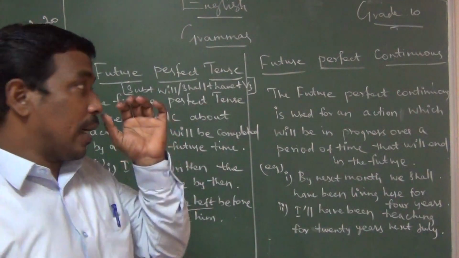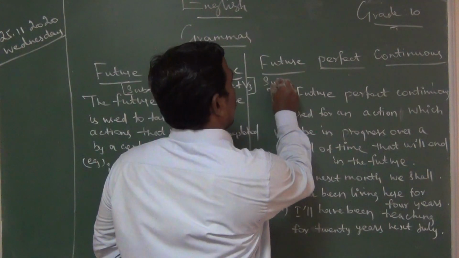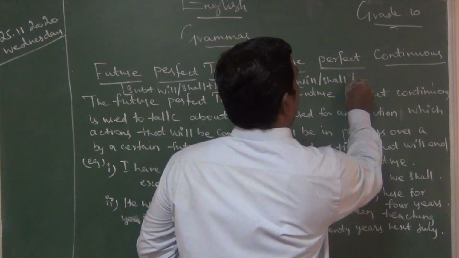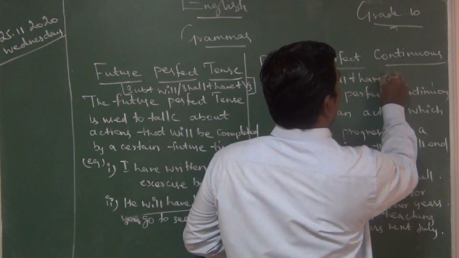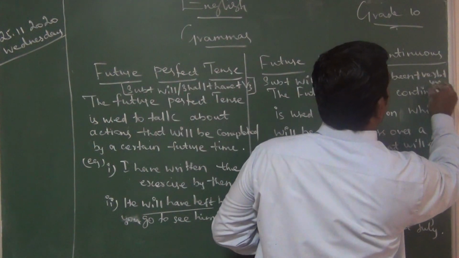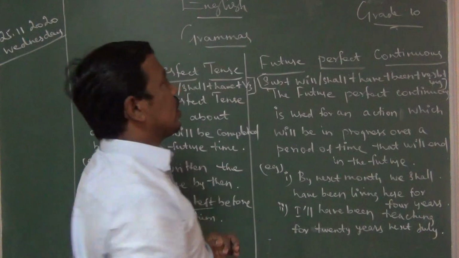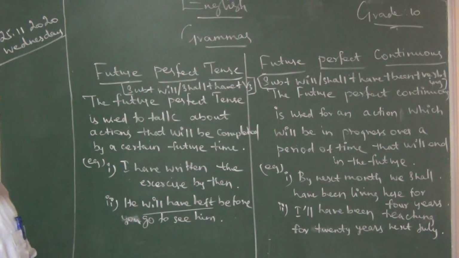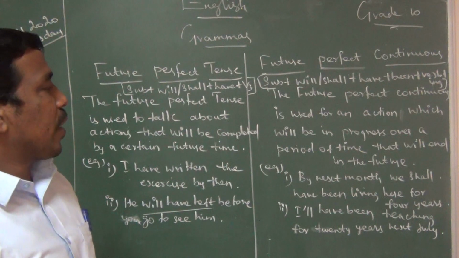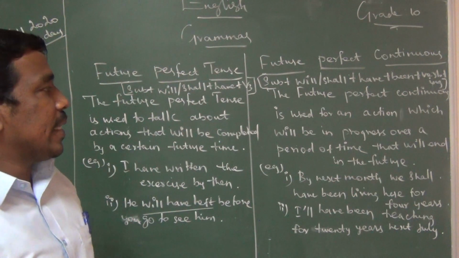What is the structure of the future perfect continuous? Subject plus will or shall plus have plus been plus verb plus ing. The future perfect continuous is used for an action which will be in progress over a period of time that will end in the future.